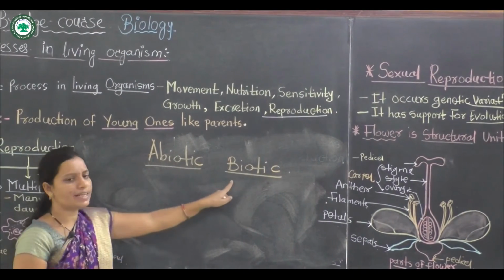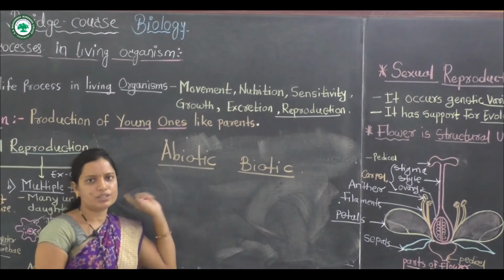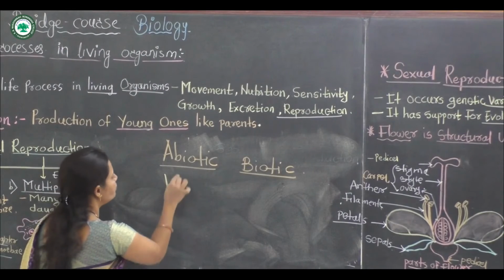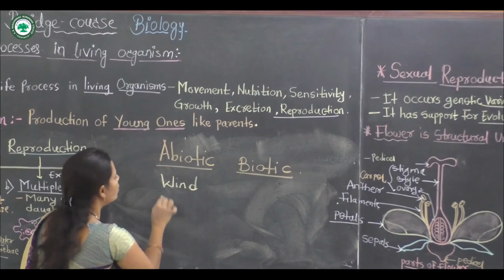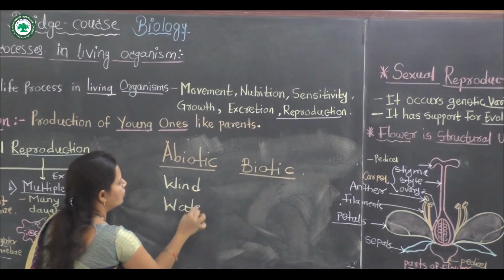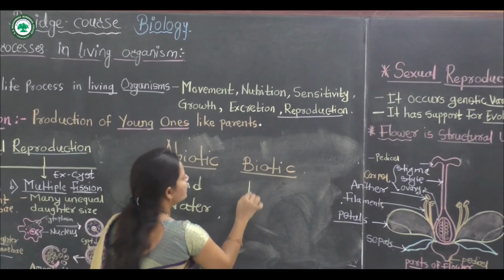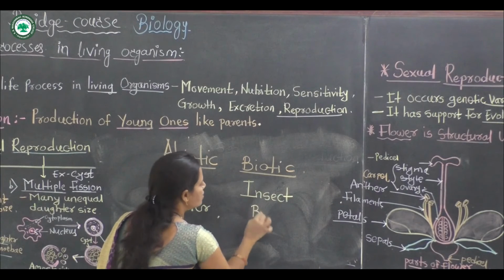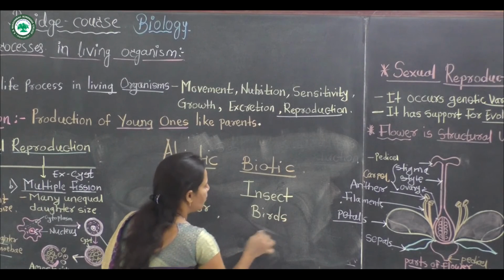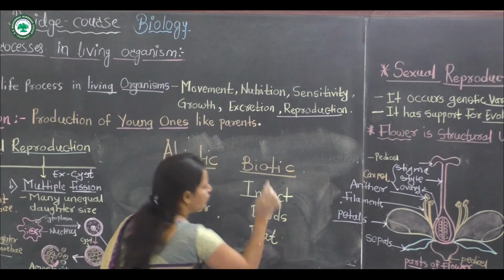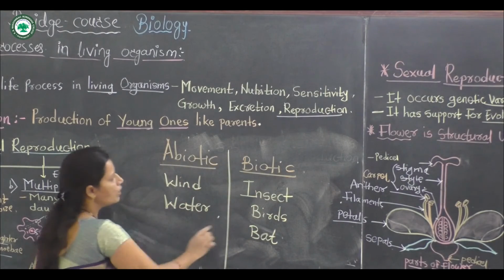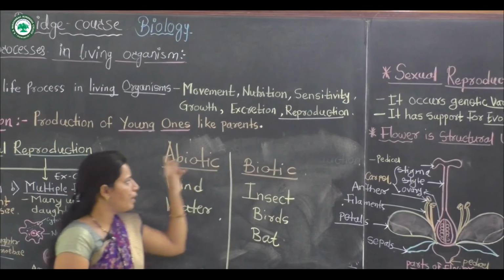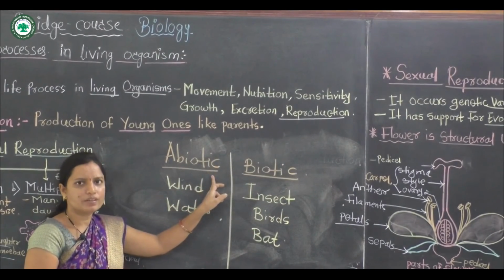The abiotic agents are like wind and water, and the biotic agents are like insects, birds and bats. These are important living organisms. Biotic means living and abiotic means non-living.